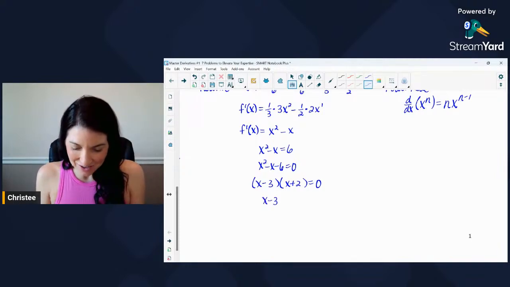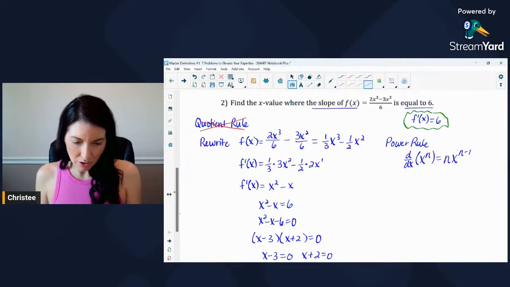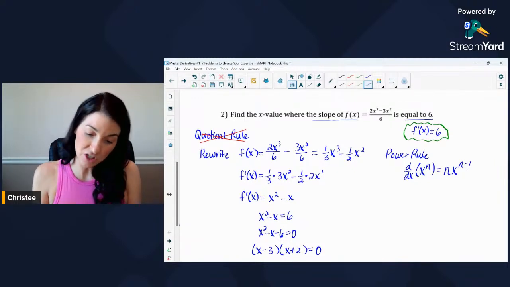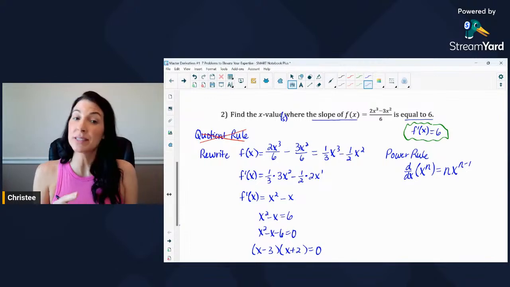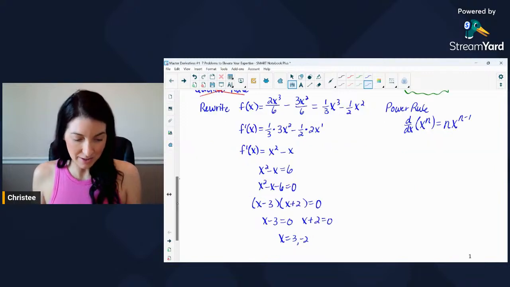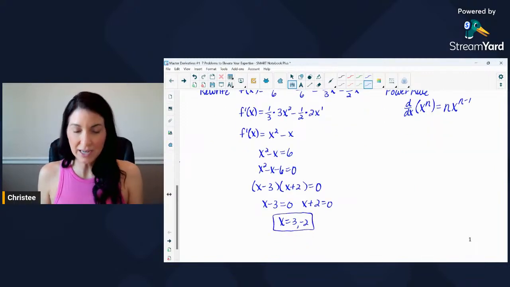Setting each of those factors equal to 0, I would have x minus 3 equals 0 and x plus 2 equals 0, therefore getting solutions of positive 3 and negative 2. All right, and I think I've answered the question. Let me just make sure. Find the x value. You know what this problem should say? Values, because it sounds like I have 2 of them, where the slope of f of x is equal to 6. And that's it. We have found, in this case, 2 x values.